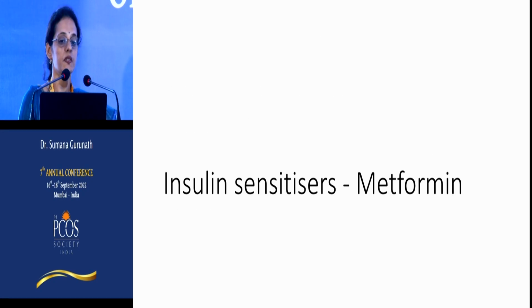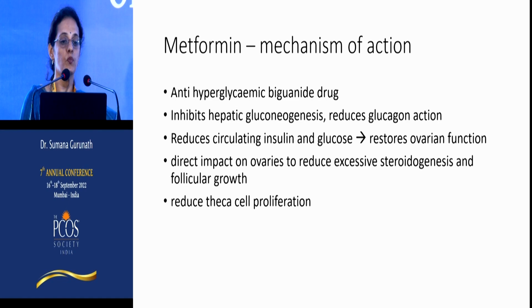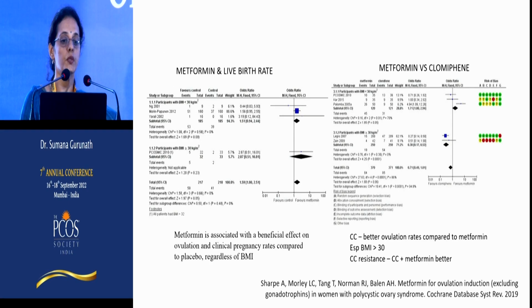So what about insulin sensitizers? I think a lot has been discussed from morning, so I will not go into too much detail except for the fertility bit. There is good evidence today to say that metformin is better than placebo. If you don't give anything versus giving metformin, there is definitely improvement in ovulation rate, pregnancy rate and live birth rate. So it's because of this that metformin can be used as a first line drug for ovulation induction in PCOS according to the PCOS guidelines.